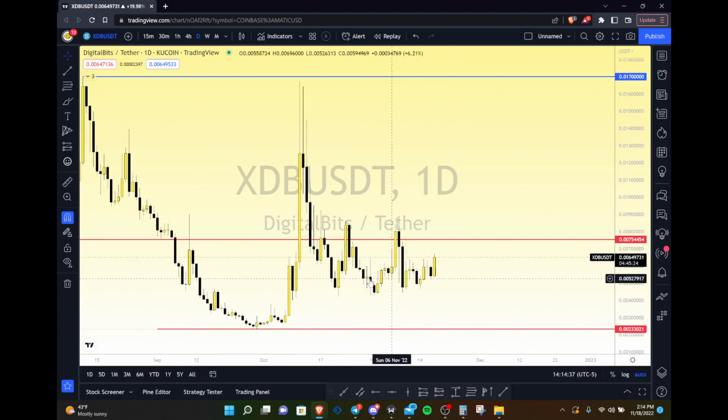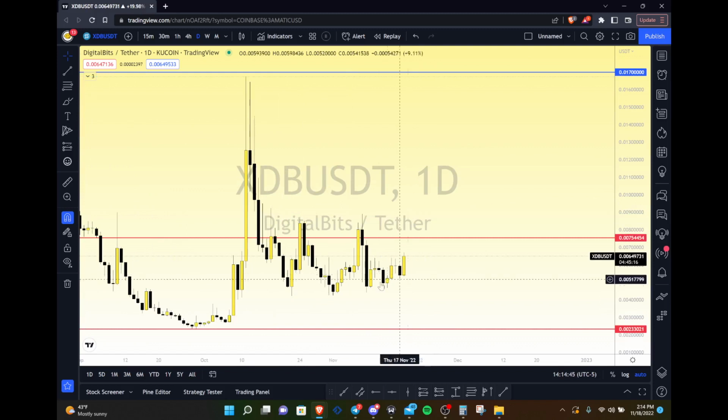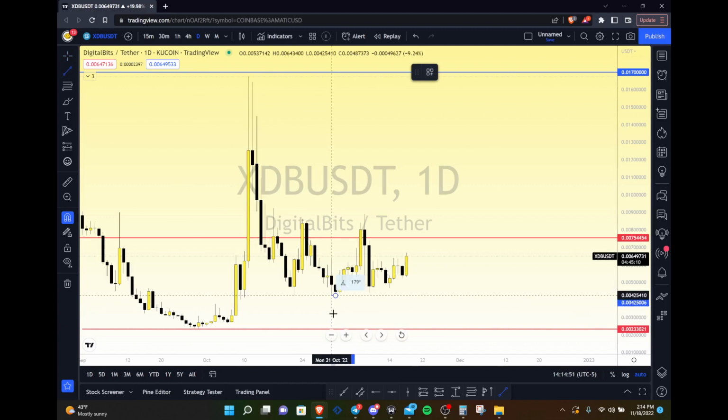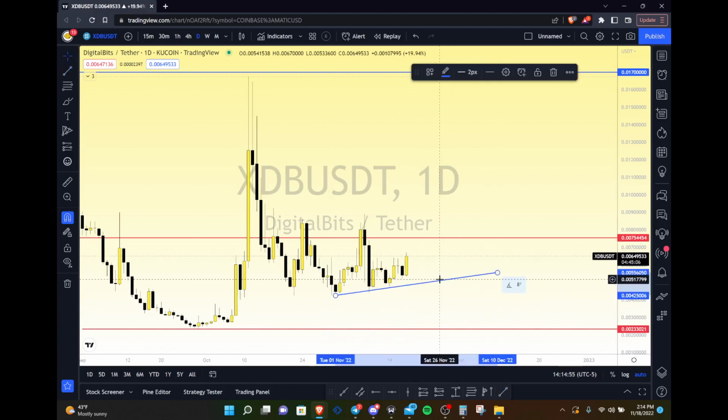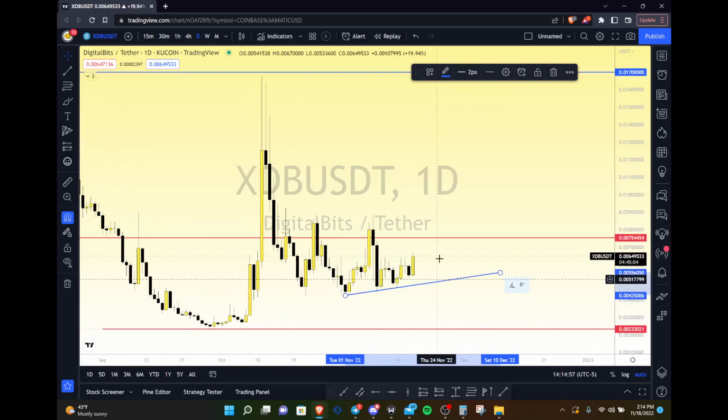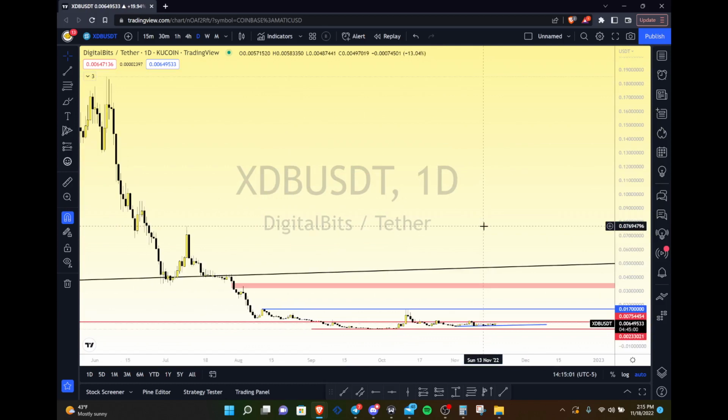This structure here, this consolidation is more bullish than bearish at this point, especially if you have a daily close like this. That's very bullish. If you do start closing under this here, you can actually draw this short-term trend line right here. So this low, this trend line right here, if you start breaking this ascending trend line, it's probably the end, and you're probably going to see this come down and break the lows. So keep that in mind.